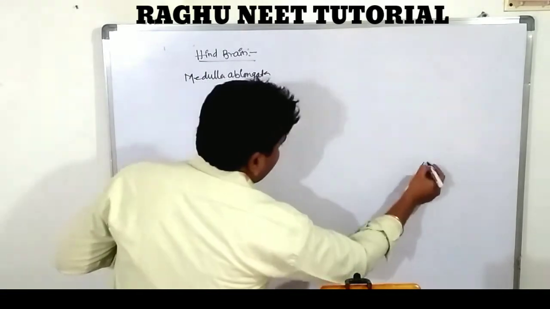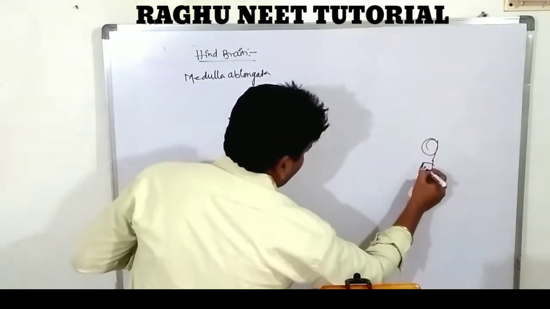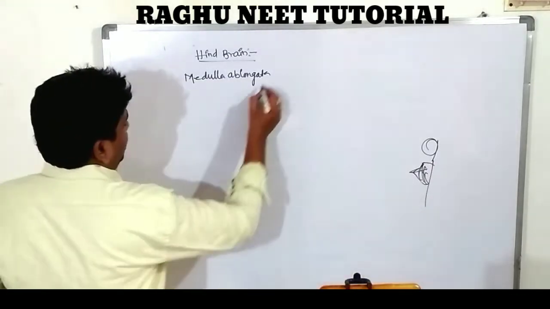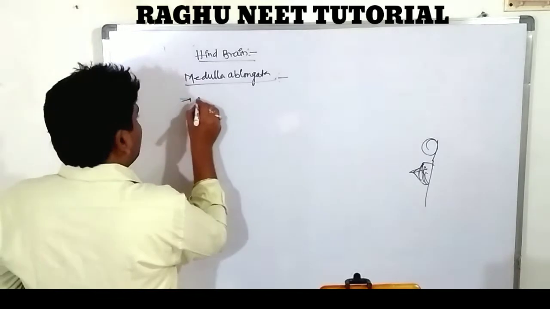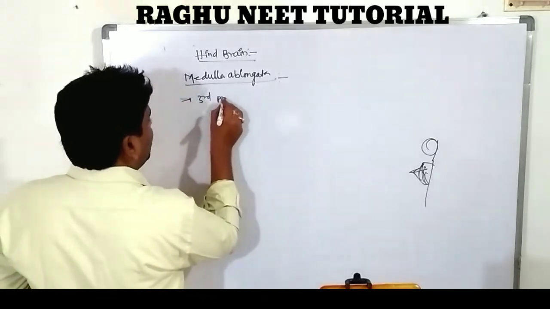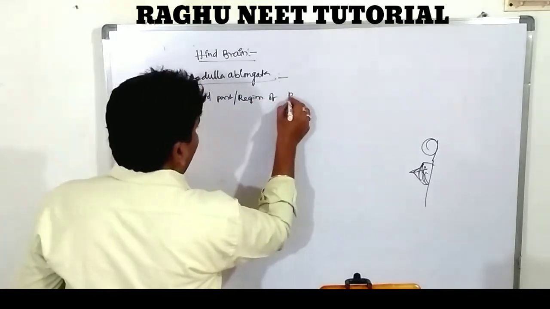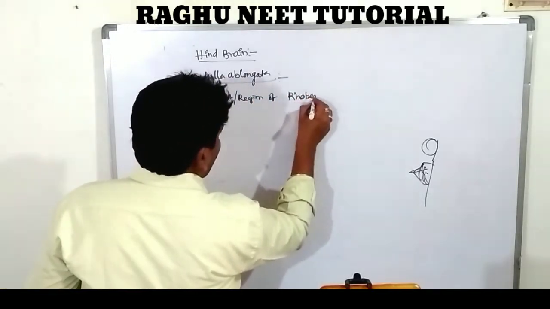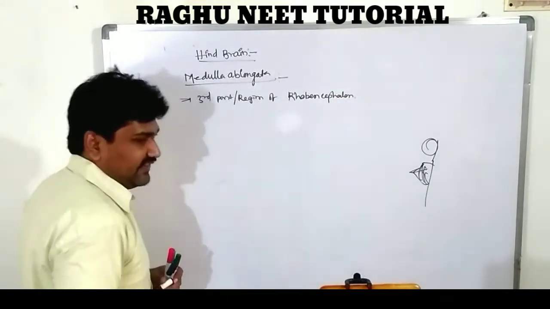So we are indicating like this. This is known as the pons varoli. This is known as the medulla oblongata. Medulla oblongata is the third part or third region of the rhombencephalon.